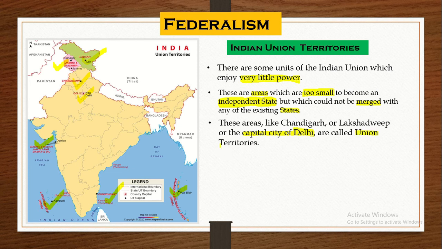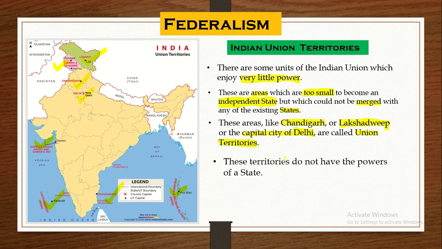So these are governed by the Union government directly through their representatives. That's why these are called the UTs, Union territories. The short form, as we all like the short forms, for the small regions, the Union territories.